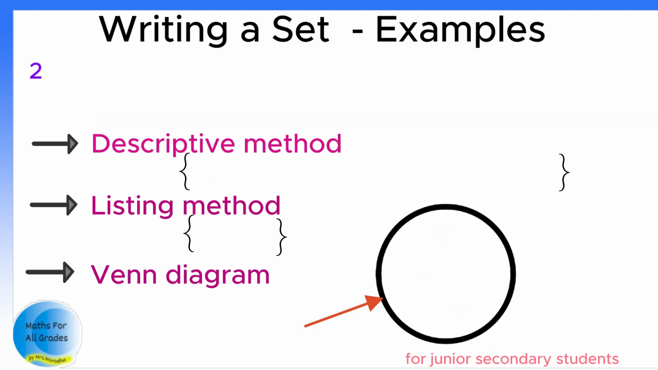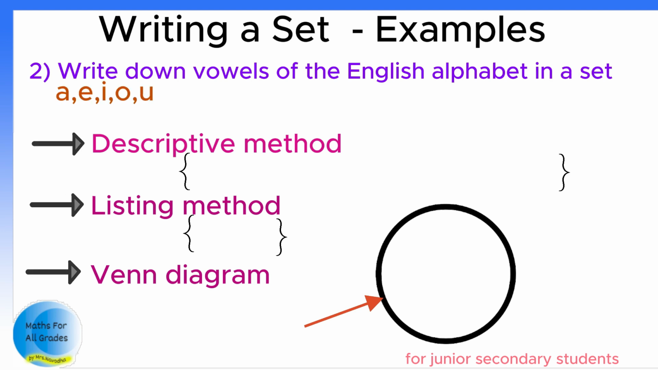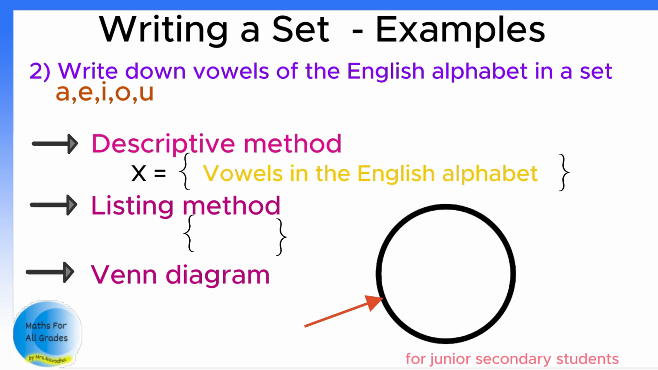Let's read this example. Write down the vowels of the English alphabet in a set. What is the answer for that? We know the vowels are A, E, I, O, U. How are we going to write this in the descriptive method? Yes, take any capital letter. I'll take X. X equals, open a curly bracket, then write down the statement of this set, vowels in the English alphabet. Then close the brackets.